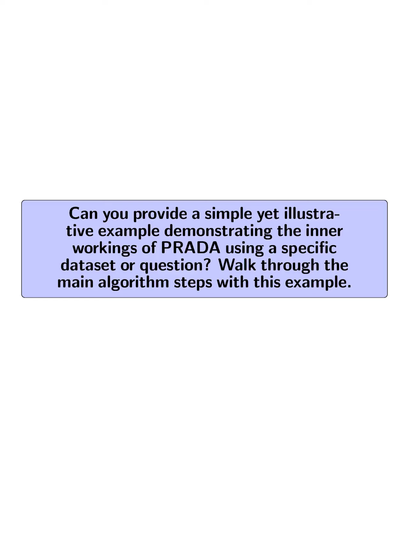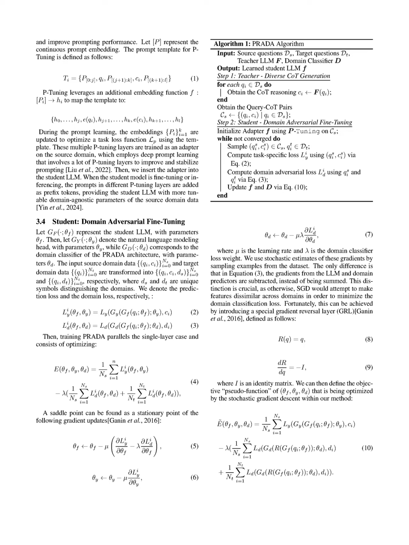Can you provide a simple yet illustrative example demonstrating the inner workings of PRADA using a specific dataset or question? Walk through the main algorithm steps with this example. To illustrate the inner workings of PRADA, let's consider a specific example using the GSM-8K dataset, which involves arithmetic reasoning.